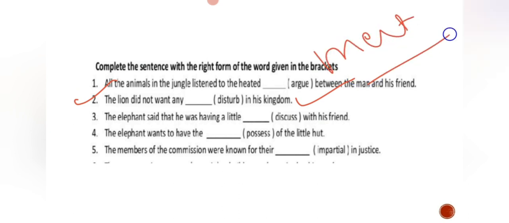No, what is it? At the argue, this is the main, this is the root word. And after that what did you add? Ment. Ment is going to be what? Ment is going to be a suffix only. That's what I told you. When you're going to answer for the word class, just focus on suffixes. You will get the right answer.